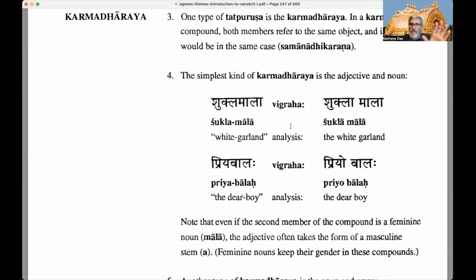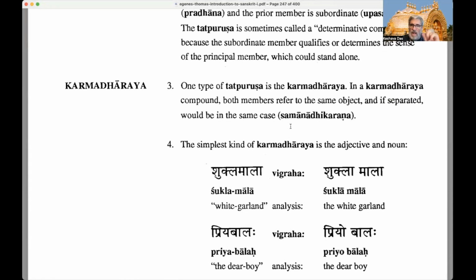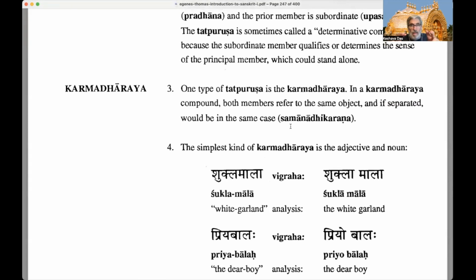The simplest kind of a Karmadharaya. What is a Karmadharaya again? A Karmadharaya is a type of Tatpurusha compound. What is a Tatpurusha compound? A Tatpurusha compound, again, is one with unequal members, a subordinate member and a principal member. The last word is usually the principal member, and the other is subordinate.